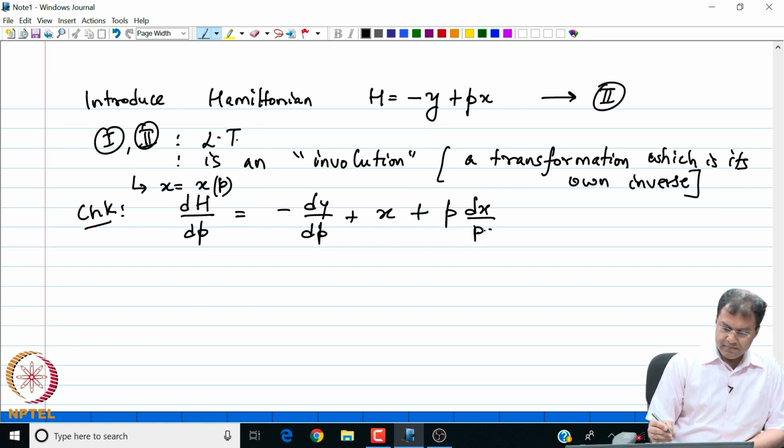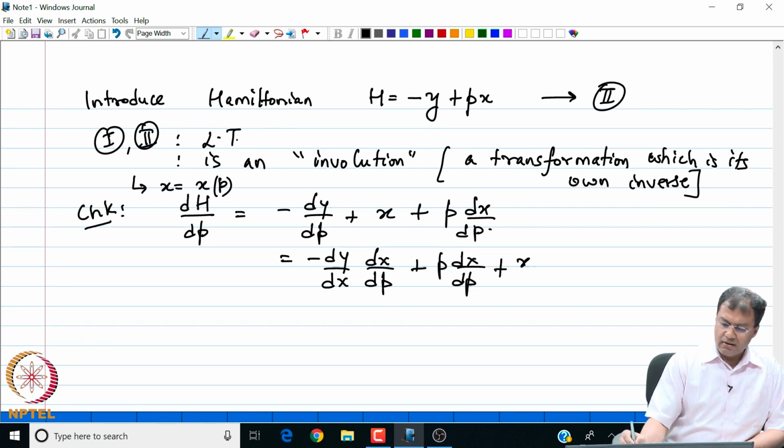So, then this is also equal to minus del y del x times del x del p plus p times del x del p plus x, or I can club this together. I see that this is also equal to del x del p times minus y prime plus p, plus x.